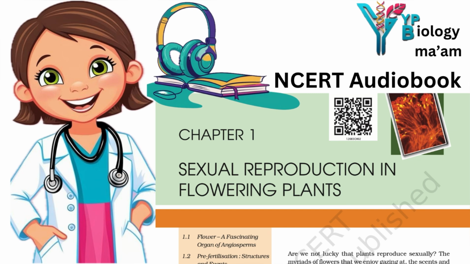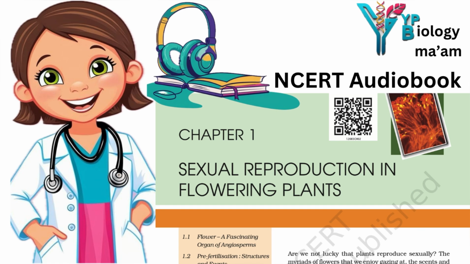You may have heard of storing semen or sperms of many animals including humans for artificial insemination. It is possible to store pollen grains of a large number of species for years in liquid nitrogen at -196 degrees Celsius. Such stored pollen can be used as pollen banks, similar to seed banks, in crop breeding programs.